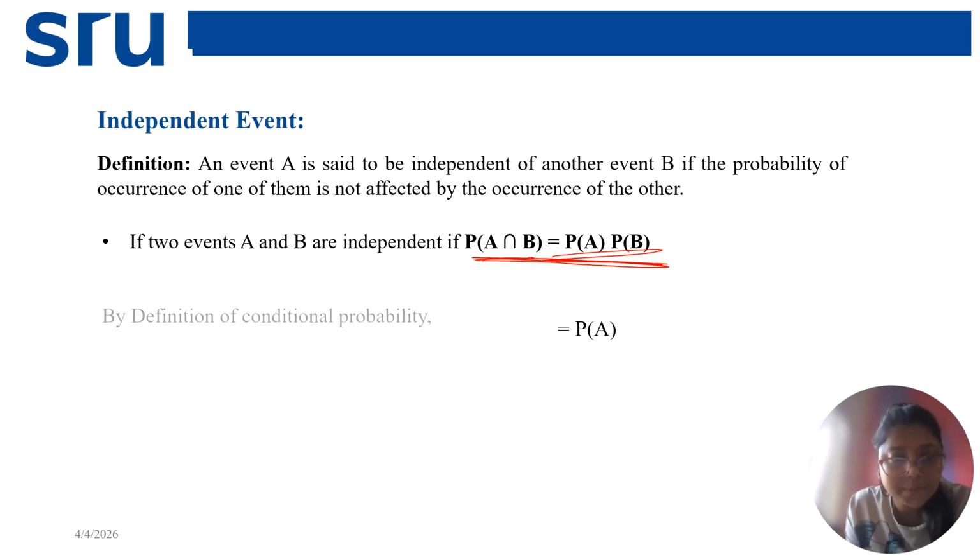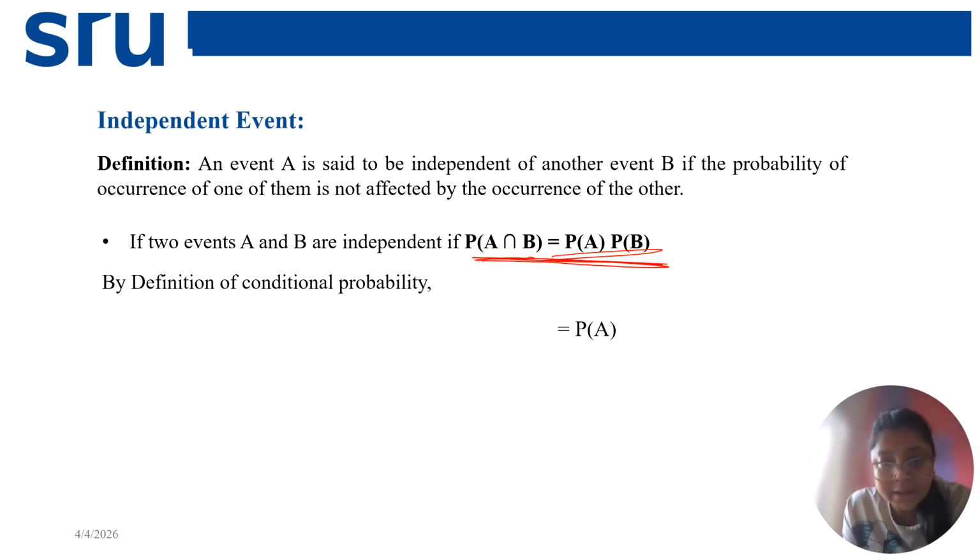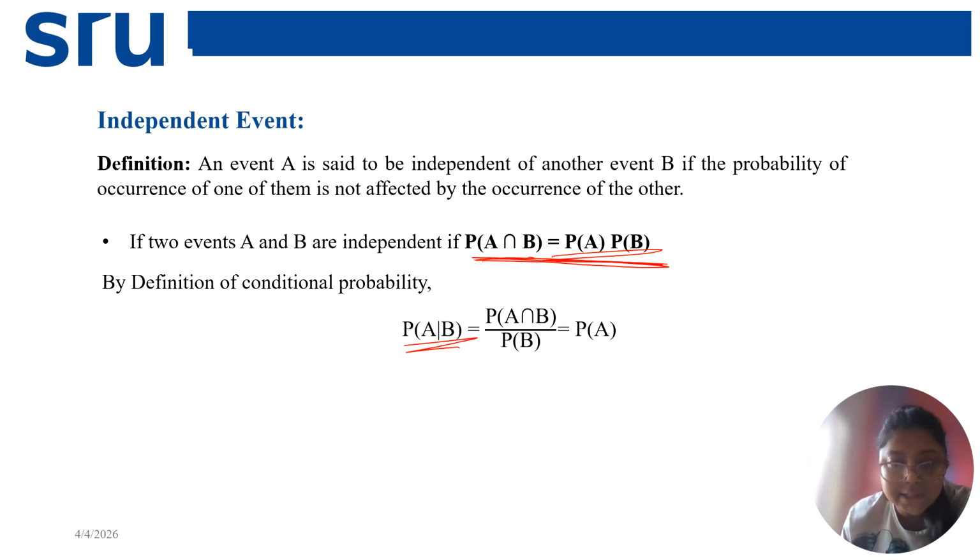And let's derive the definition from the conditional probability. From conditional probability, probability of A given B is equal to probability of A intersection B divided by probability of B. Now if I put probability of A intersection B equal to this, as I know A and B are independent of each other, then I come up with this thing.